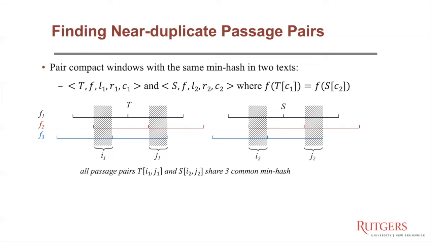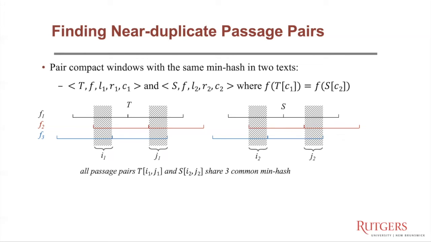Here, as shown on the slide, let the shadow part be the intersections of 3 compact window pairs. And we can say that all the passenger pairs starting from the shadow parts and ending at the shadow parts must share 3 common min hash.